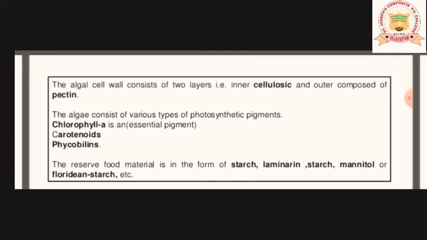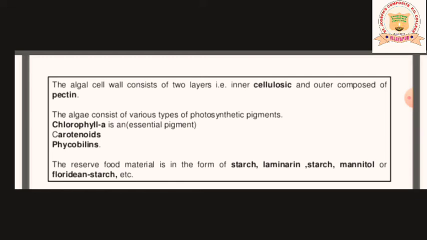The food which is reserved in the algae is in the form of starch, laminarin, mannitol or floridean starch. These are the names you are supposed to remember. My dear students, the stored food material in the algae are starch, laminarin, mannitol, or you can say floridean starch. So these names are important.